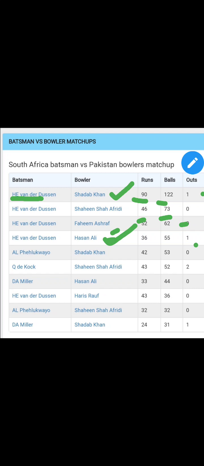Now coming on to Shadab Khan in front of Fakhar Zaman. You can see that Fakhar Zaman has hit 42 runs in 52 balls. Shadab Khan couldn't get him out.